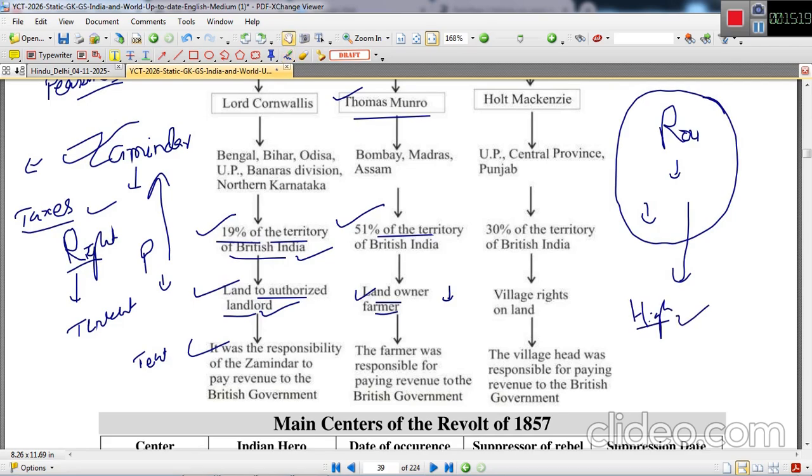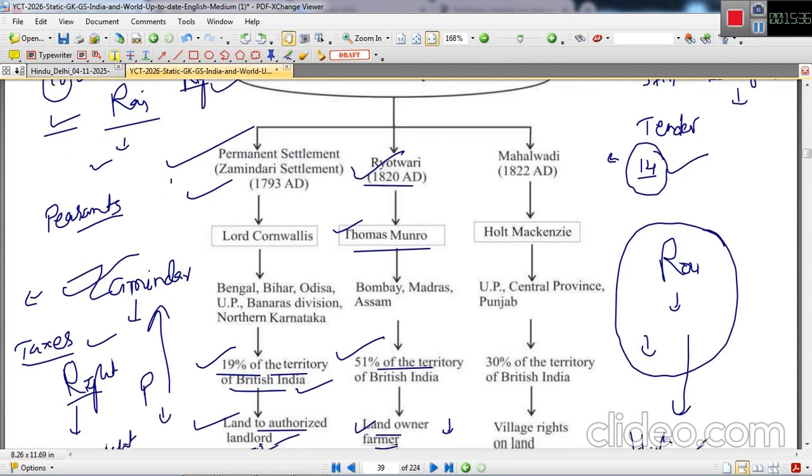The Raiyats were not able to pay their taxes or their revenue to the British government, and in many cases their rights of ownership of land were taken away and given to some other Raiyats.